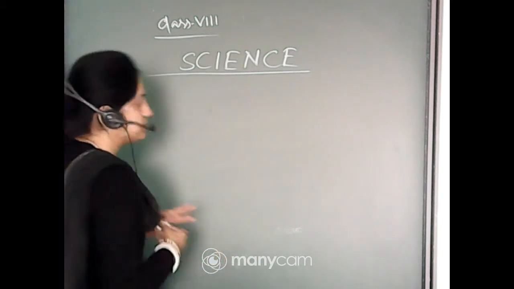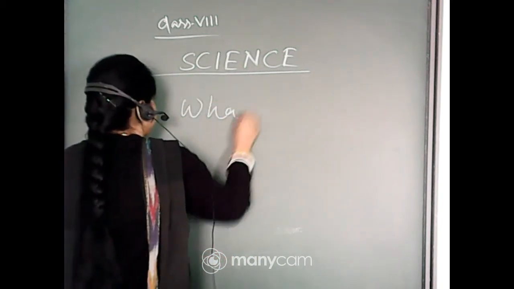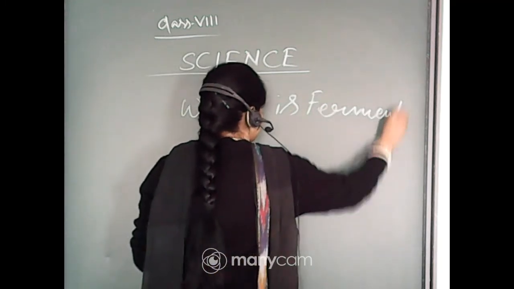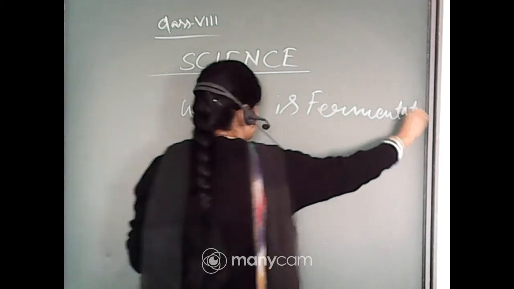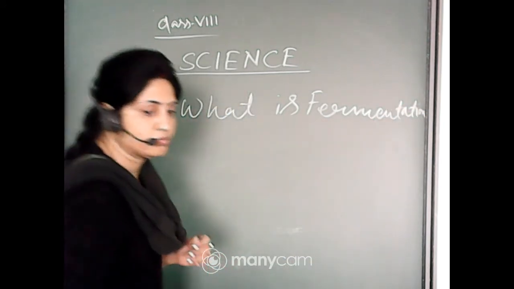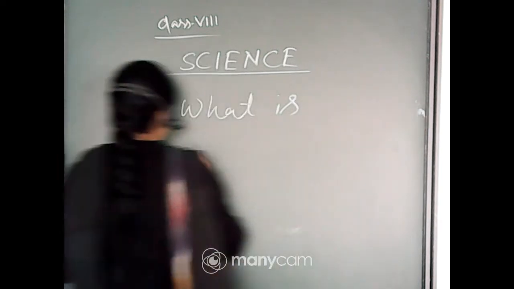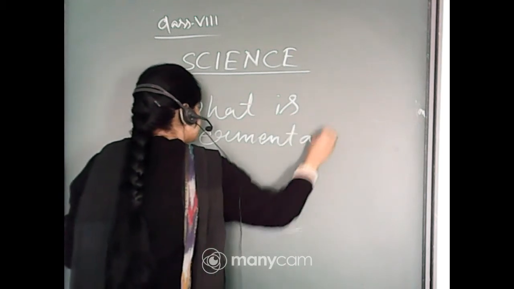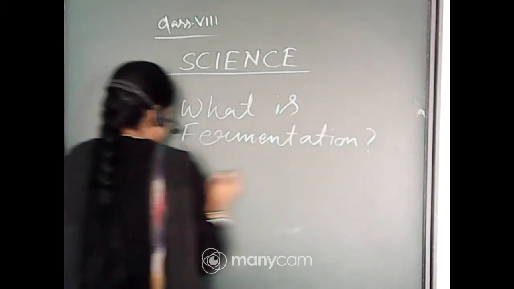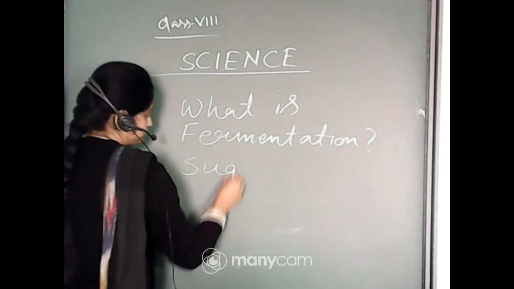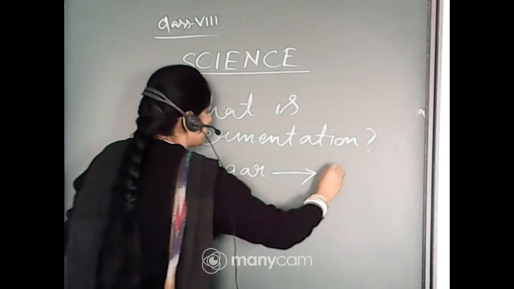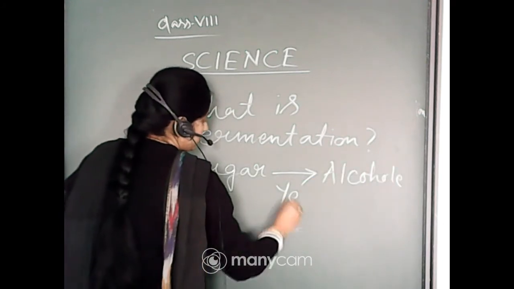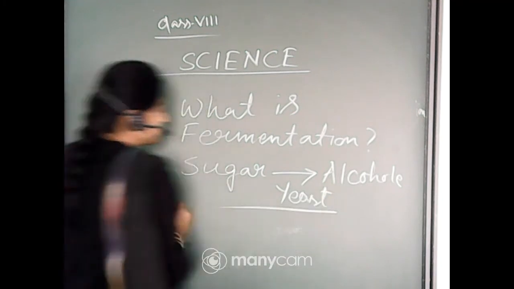Okay, this is known as fermentation. The process of converting sugar into alcohol by the help of which microorganism? Yeast. This is known as fermentation.